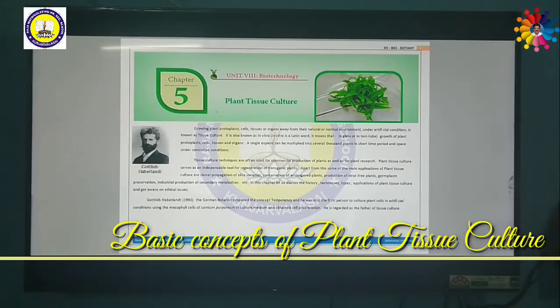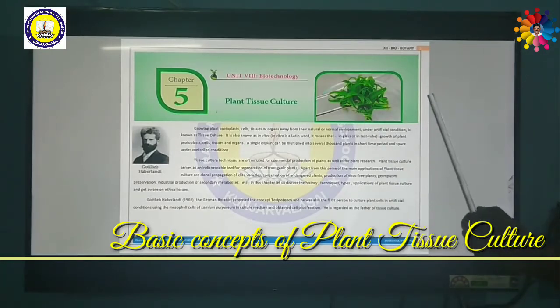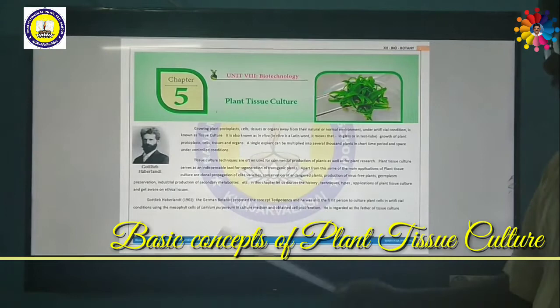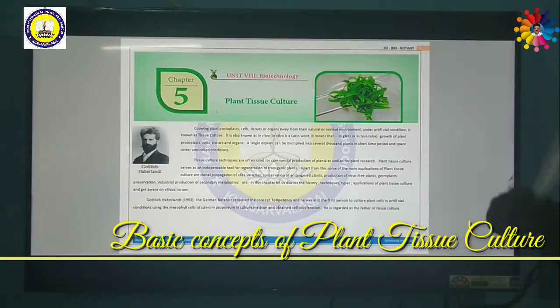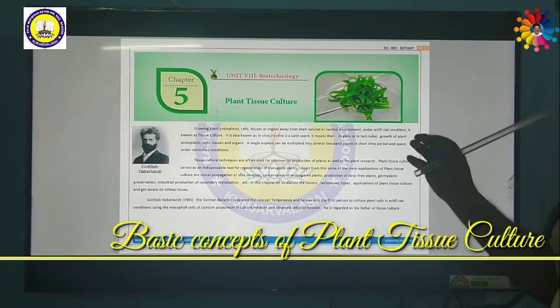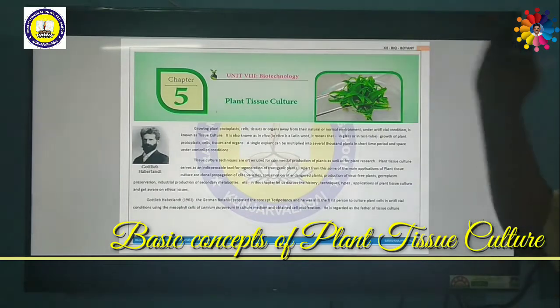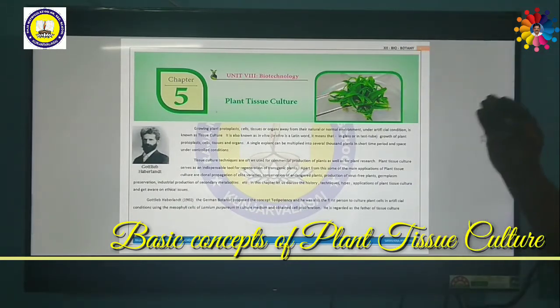Whenever we discuss plant tissue culture, we should recall a great German scientist called G. Haberlandt. Gottlieb Haberlandt in the year 1902 discovered the totipotency of plant cells to form an entire plant from a plant cell of Lamium purpureum.